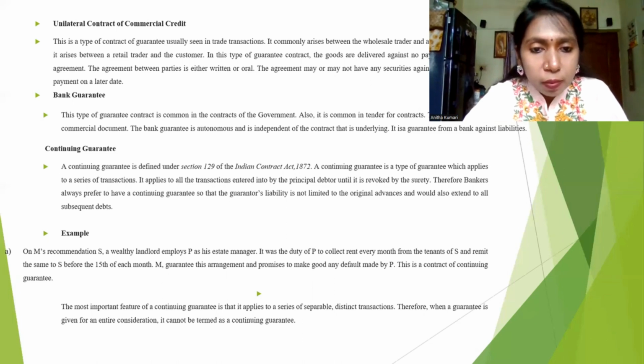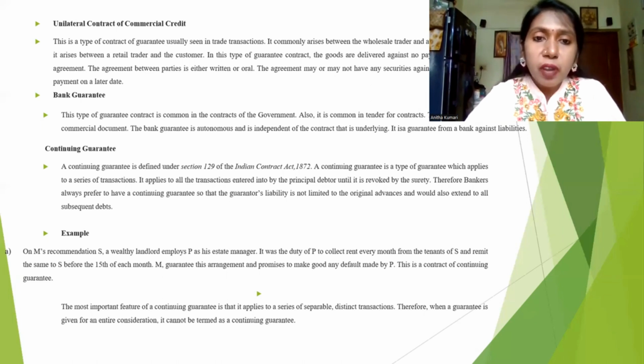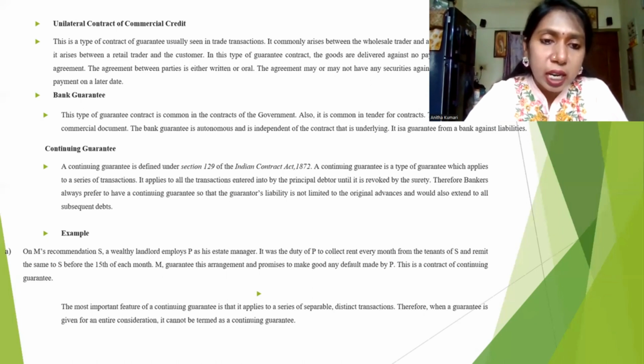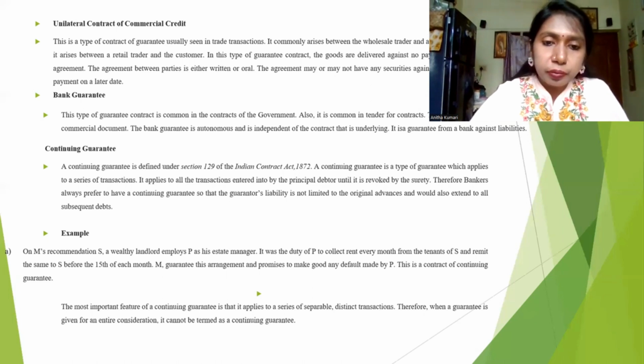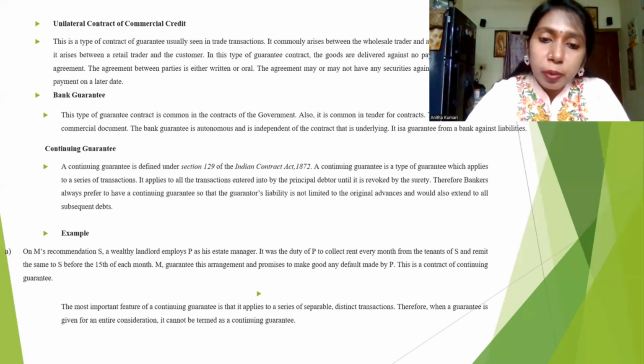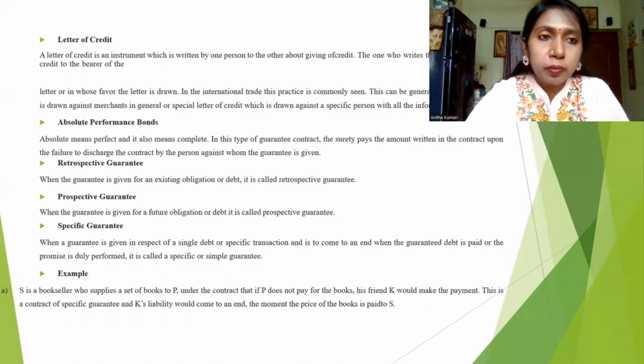M guaranteed this agreement and promised to make good any default by P. This is a contract of continuing guarantee. So what do you mean by this? When one person is giving assurance to another person for continuing certain services, that is called a continuing guarantee. The most important feature of this continuing guarantee is that it applies to a series of separable, distinct transactions.